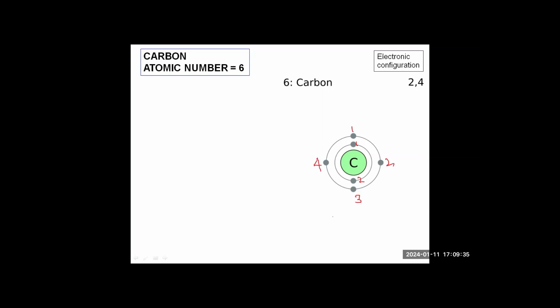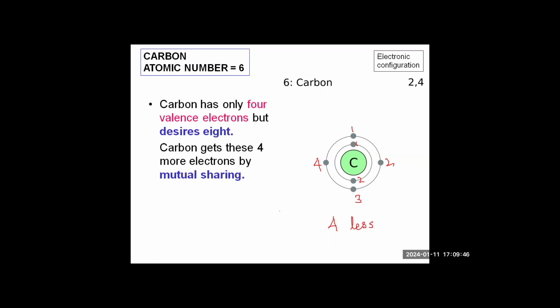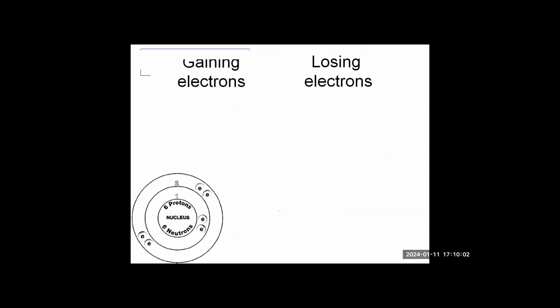Now to complete the octet, 4 electrons are less. So what happens is, carbon does mutual sharing of electrons with other atoms to complete the octet. It does the mutual sharing because it cannot gain 4 electrons, and it cannot lose 4 electrons. So we'll see the reason behind it.